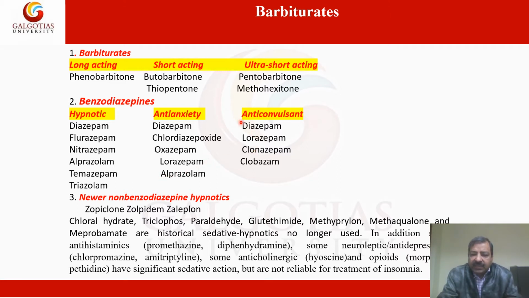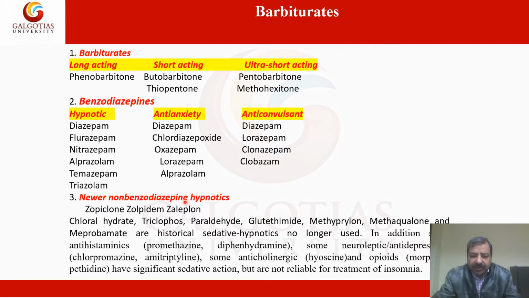Then what are the anticonvulsant drugs? Diazepam is used as an anticonvulsant. Lorazepam is also used as an anticonvulsant, clonazepam is also used as an anticonvulsant, and clobazam is again used as an anticonvulsant. So a lot of drugs are used as hypnotics, as anti-anxiety drugs, and as anticonvulsants. Diazepam is the only drug which is used in all the cases of hypnotic, anti-anxiety and anticonvulsant use. The rest are different drugs.